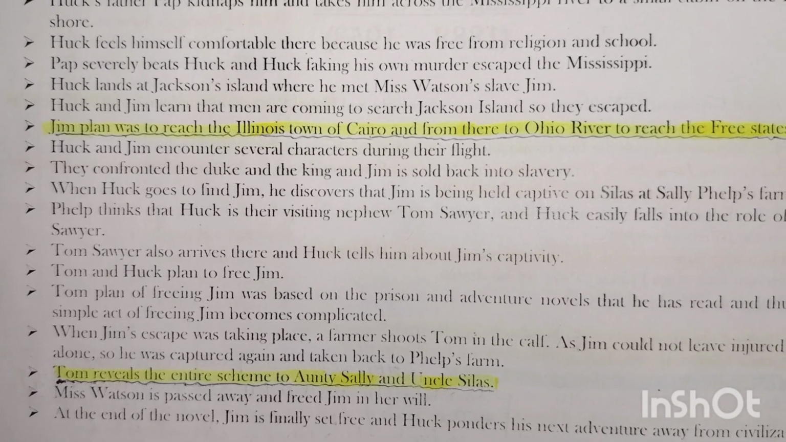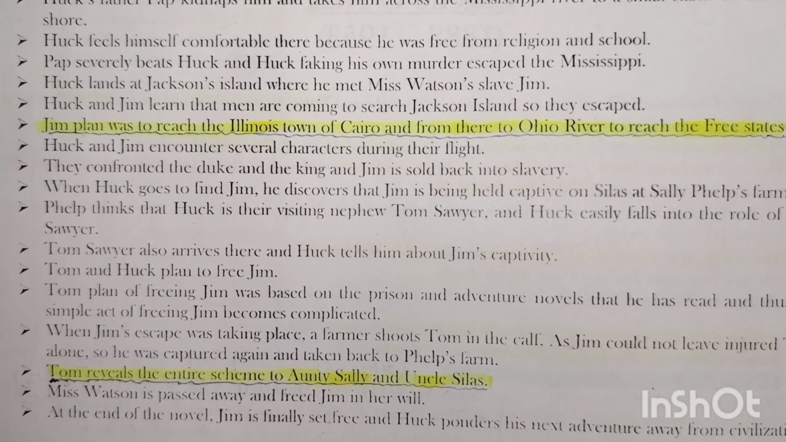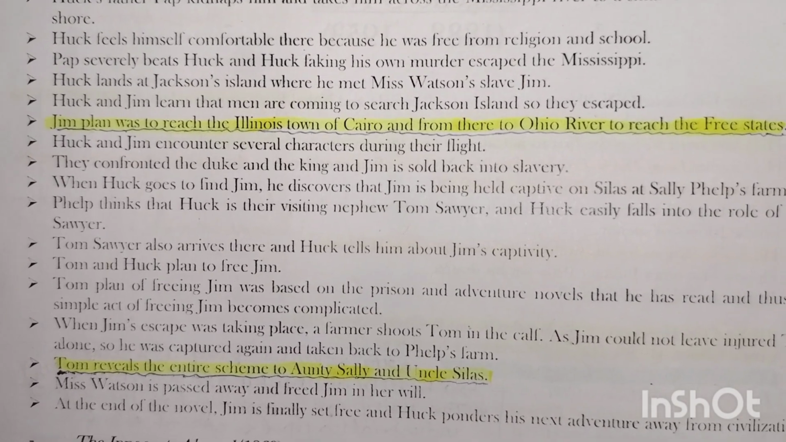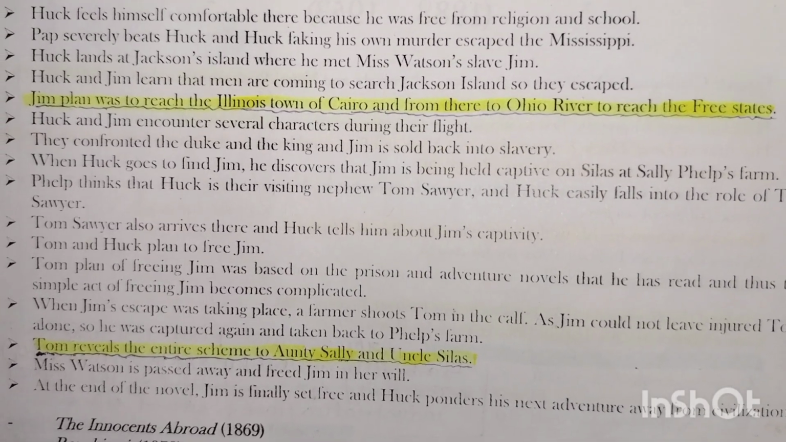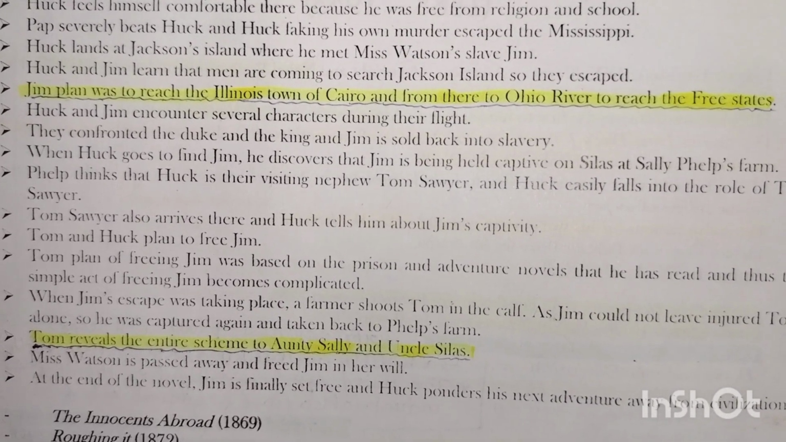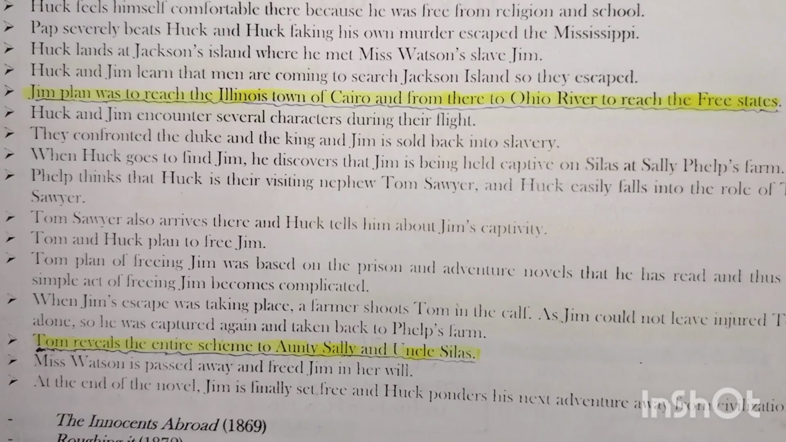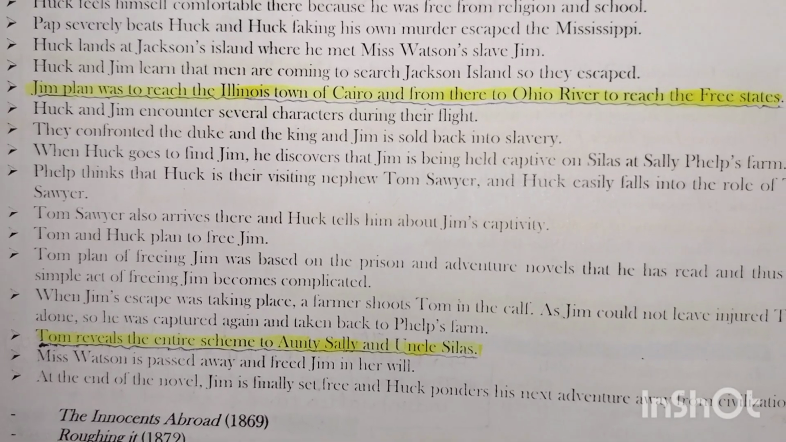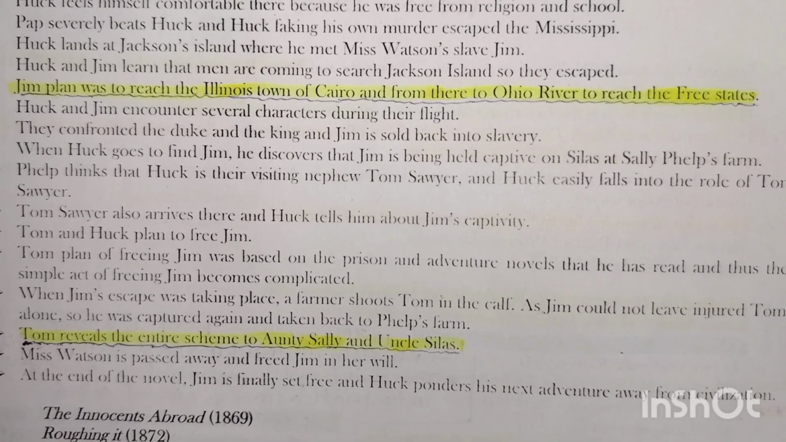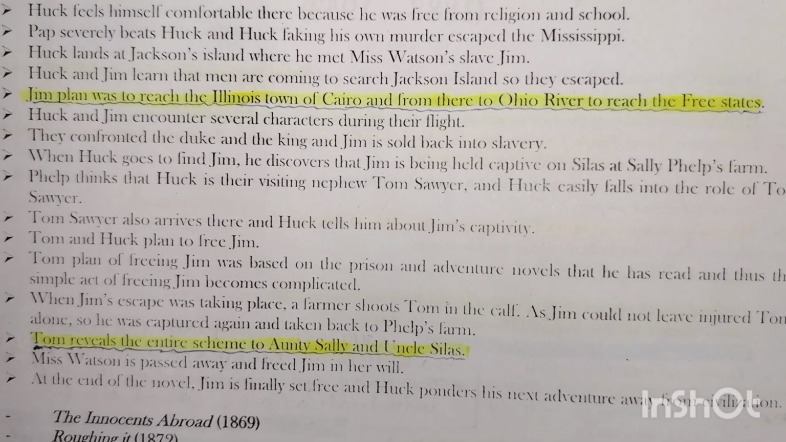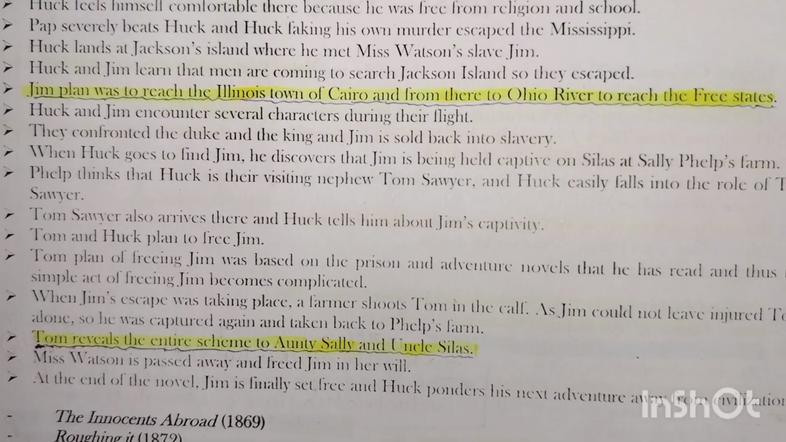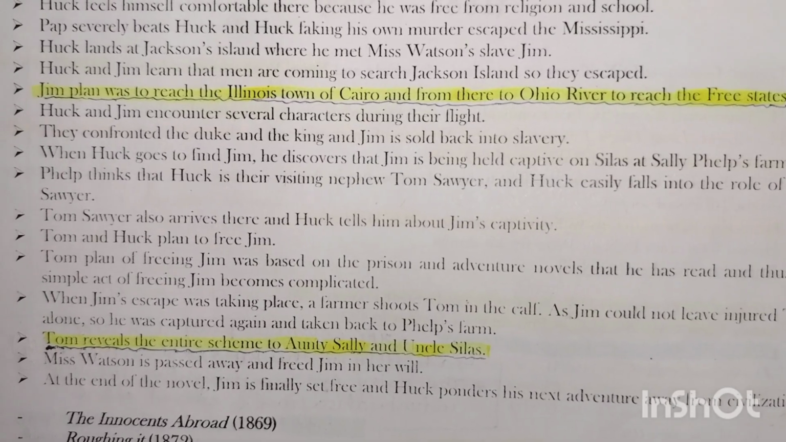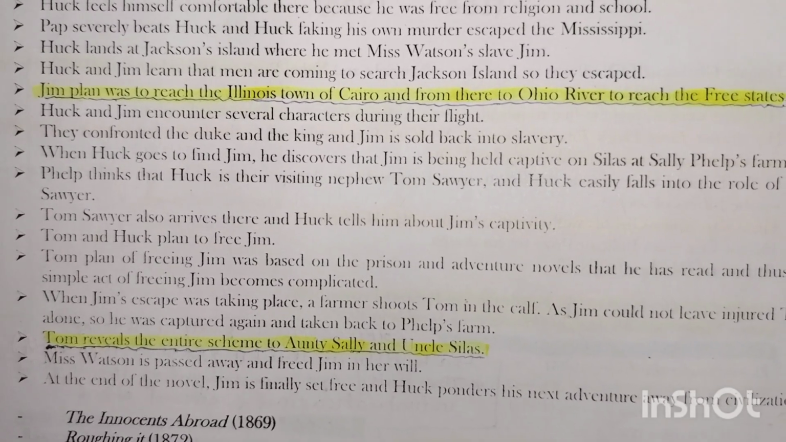When Huck goes to find Jim, he discovers that Jim is being held captive at Silas and Sally Phelps' farm. Phelps thinks that Huck is their visiting nephew Tom Sawyer, and Huck easily falls into the role of Tom Sawyer. Tom Sawyer also arrives there, and Huck tells him about Jim's captivity. Tom and Huck plan to free Jim.